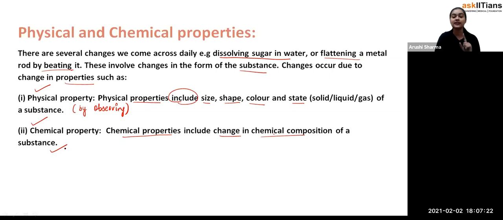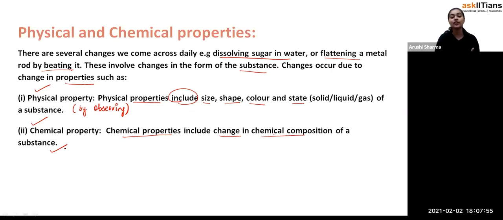Now what you have to understand is, whenever there is a change in the physical properties, we call it a physical change. And whenever some change occurs in the chemical composition of a substance, maybe their chemical formula is going to be changed, maybe some of their chemical properties are going to be changed, such types of changes we call chemical changes. And now you say, ma'am, examples? Definitely, students, we are going to see all of these examples about the physical and chemical changes.